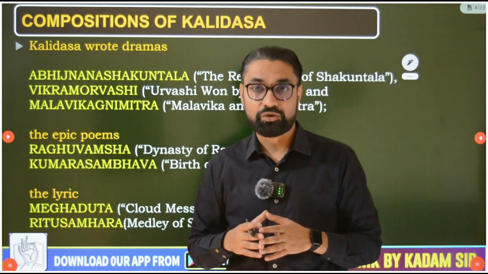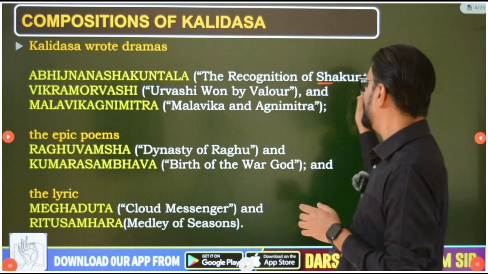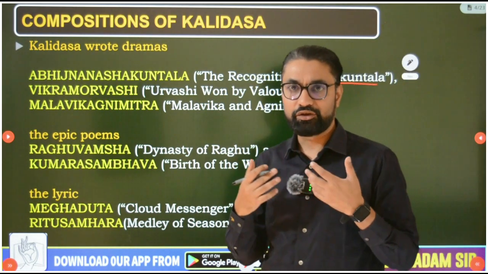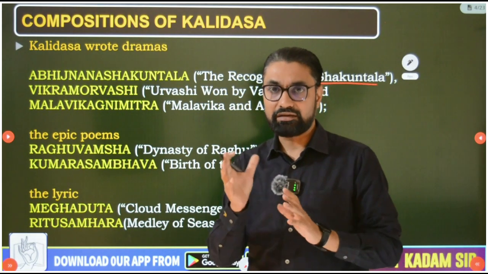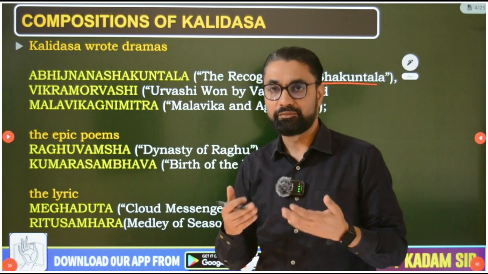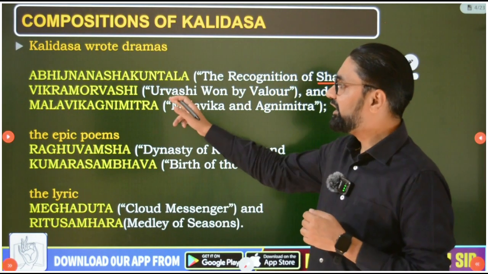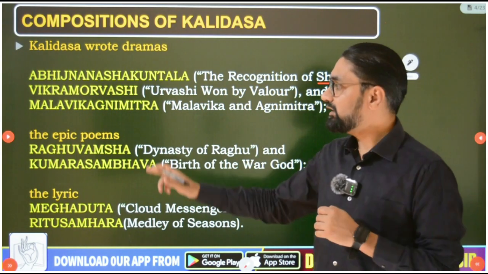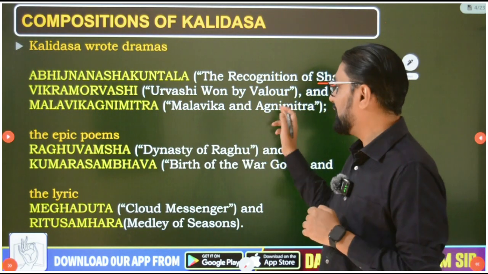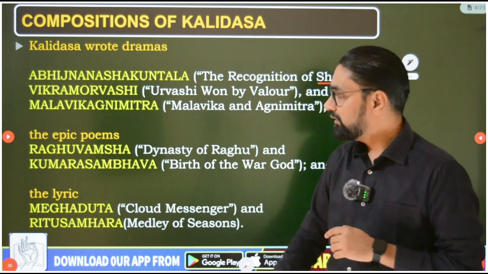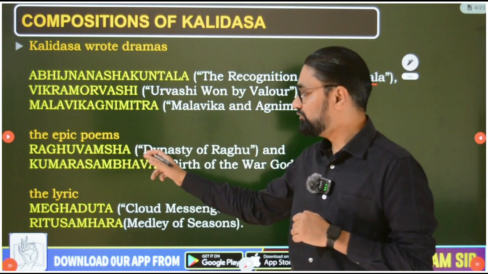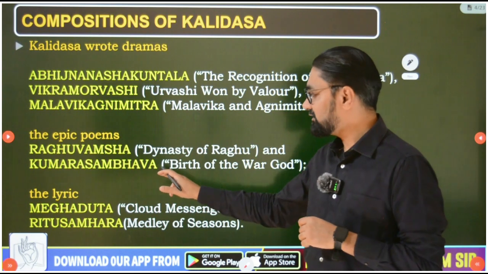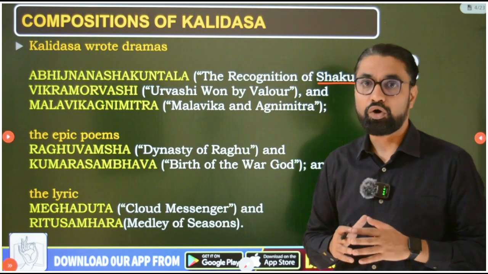One is Abhijnana Shakuntalam, that is the recognition of Shakuntala. I will be telling you the entire story, what Kalidas has written in those books, separately. Then Vikramorvashiyam, that is Urvashi won by valor. Then the third was the Malvika and Agnimitra story. Then we also find epic poems, Raghuvansh, the dynasty of Raghu, and Kumar Sambhavam, the birth of the war god.